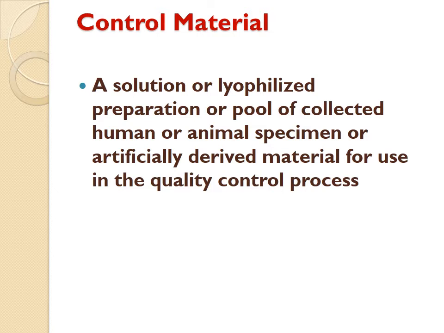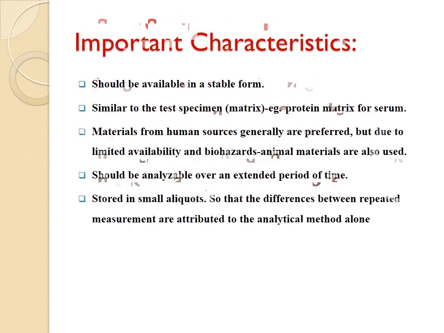Now, what are the criteria of quality control material? It should be available in a stable form. Similar to the test specimen matrix, for example protein matrix from serum. Materials from human sources generally are preferred, but due to limited availability and biohazards, animal materials are also used. It should be available over an extended period of time and stored in small aliquots, so that differences between repeated measurements are attributed to the analytical method alone.